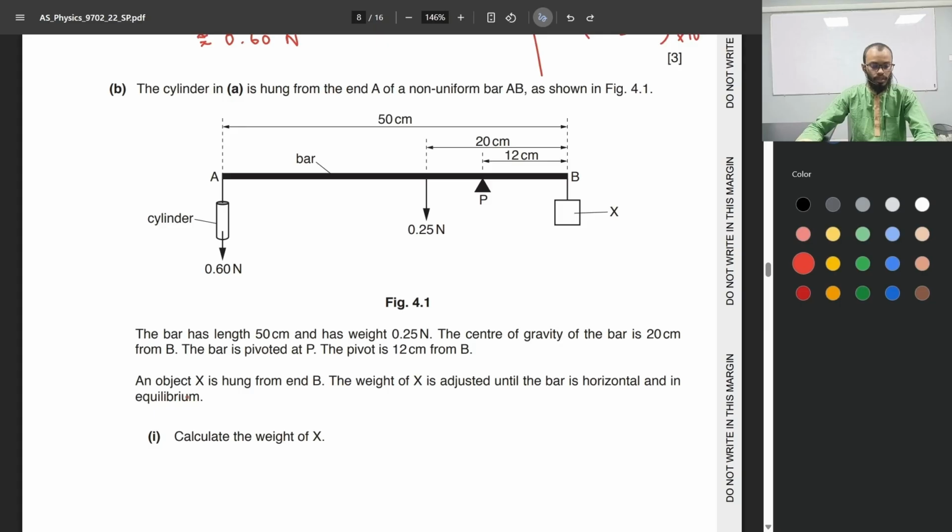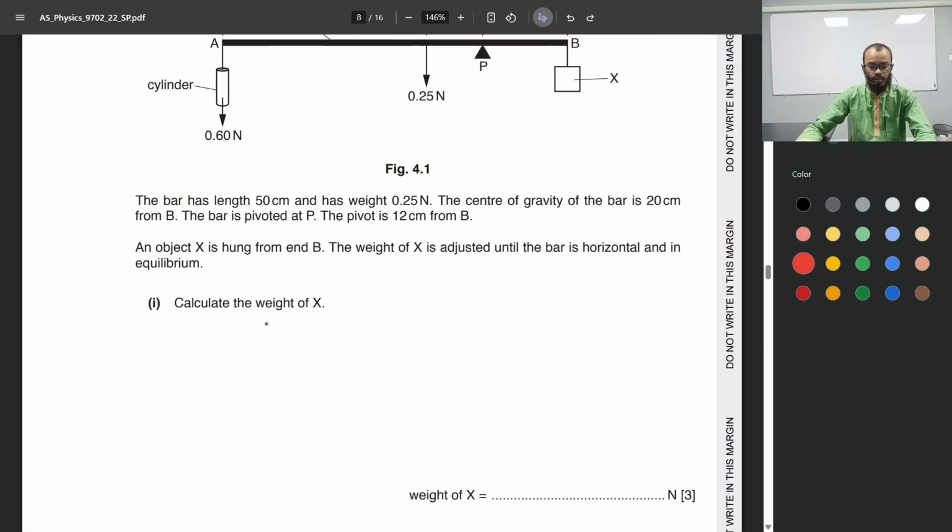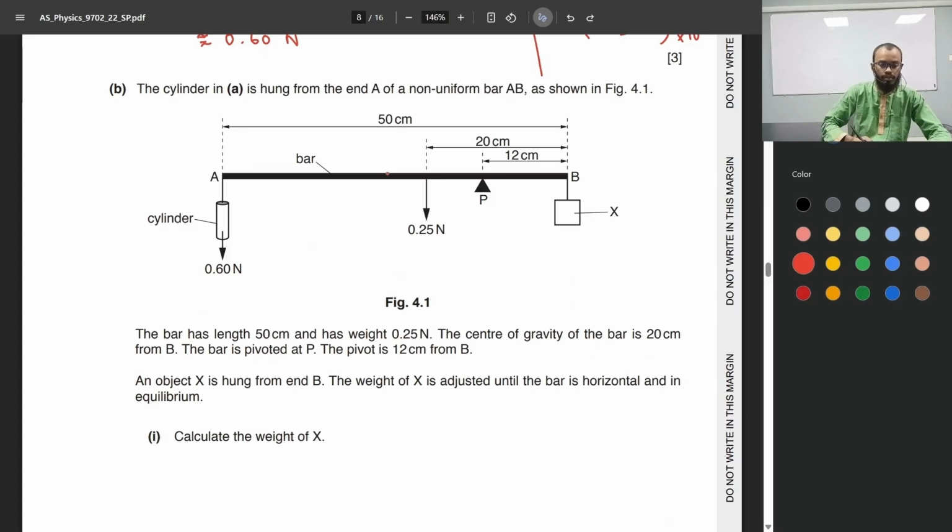An object X is hung from end B. The weight of X is adjusted until the bar is horizontal and in equilibrium. Calculate the weight of X. Okay, a lot of moments going on here. So let's calculate the clockwise moment over here first. The clockwise moment would be the weight of X multiplied by the distance. Force times distance. So the weight of X times 12.